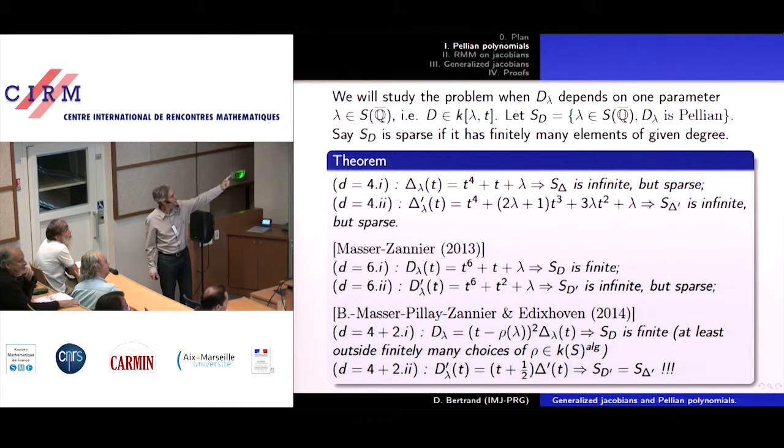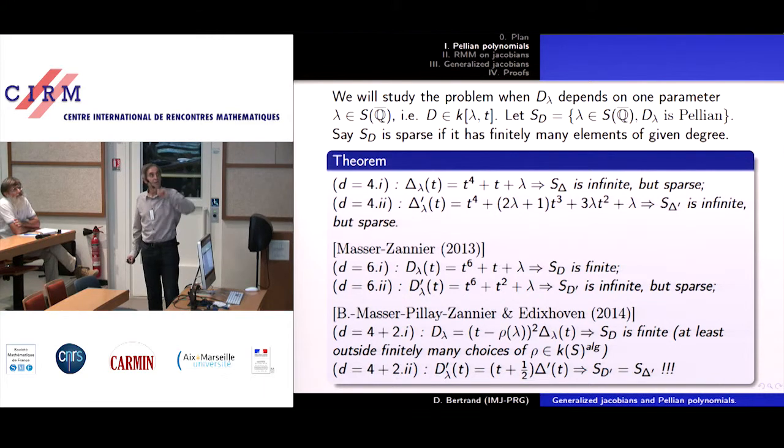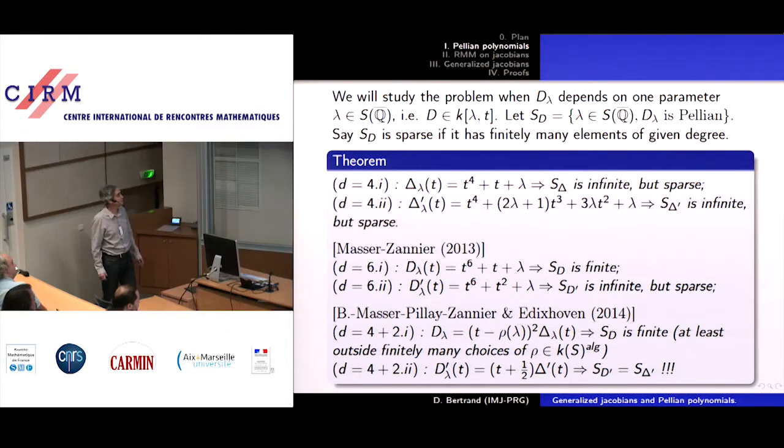So the first case you see is D equals 4. Delta is, for each lambda outside a finite set, separable. Then I said that this delta lambda, the set of lambda such that delta lambda is Pellian, so there is a solution to Pell's equation, is infinite but sparse.